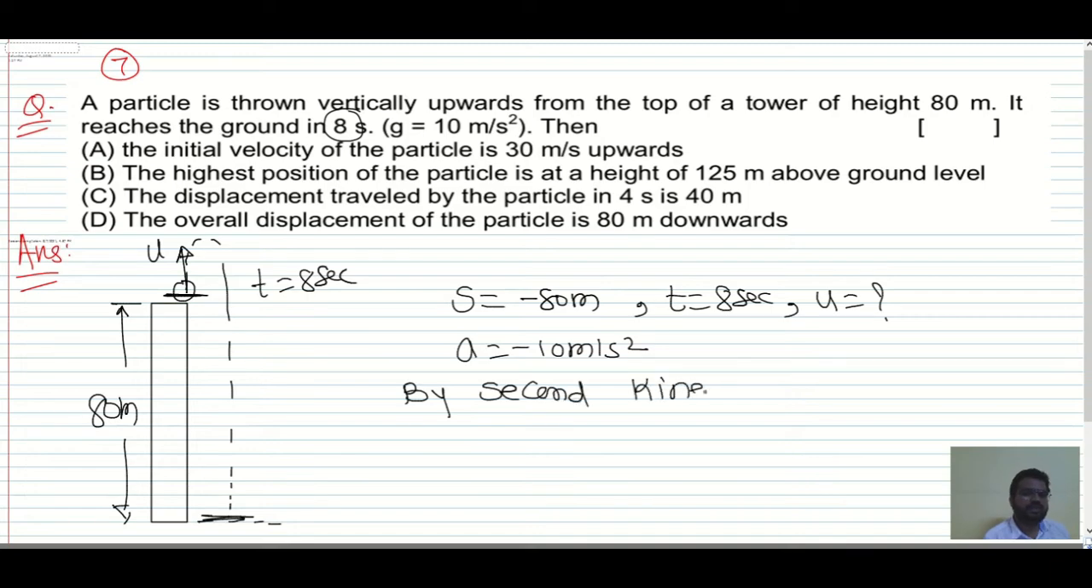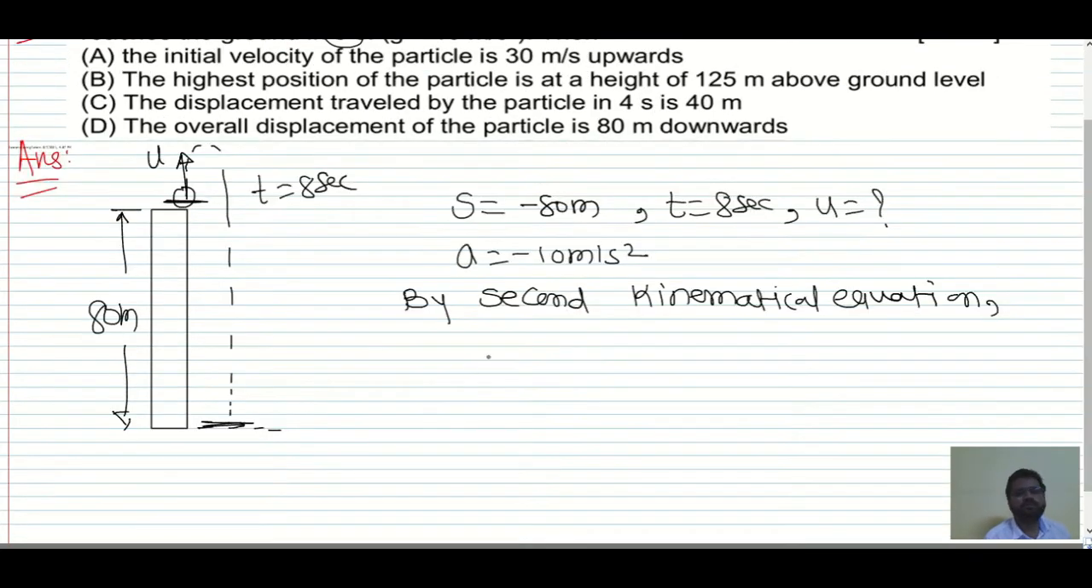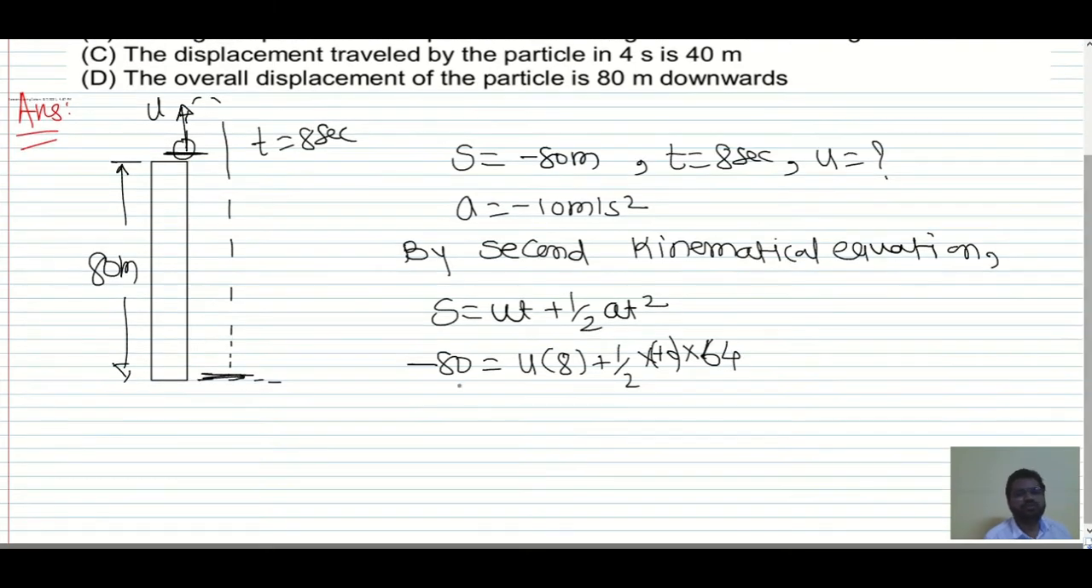By the second kinematical equation, we have s is equal to ut plus half at squared. So s is minus 80, which equals u times t, where t is 8, plus 1 by 2 into 10 into minus 10 actually, into t squared, as in 64. So if you just solve this, minus 80 is equal to 8u minus this, which is 32 as in 320.